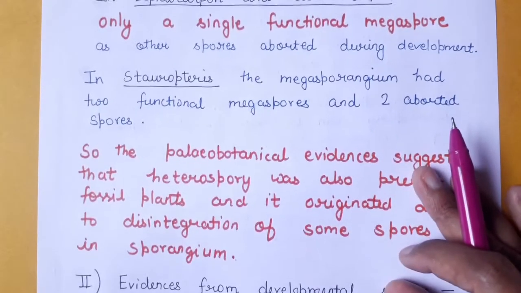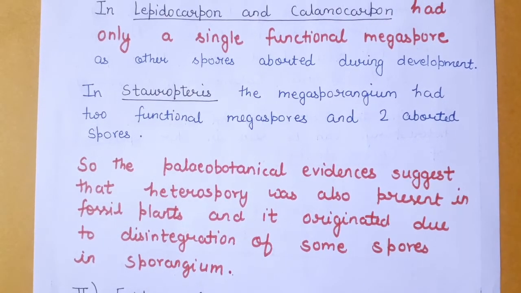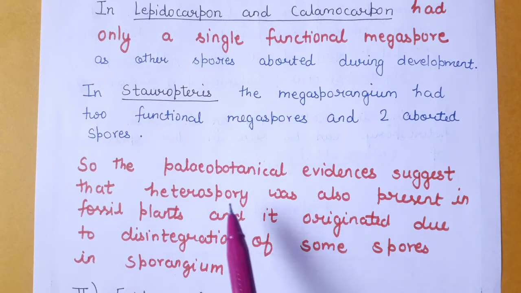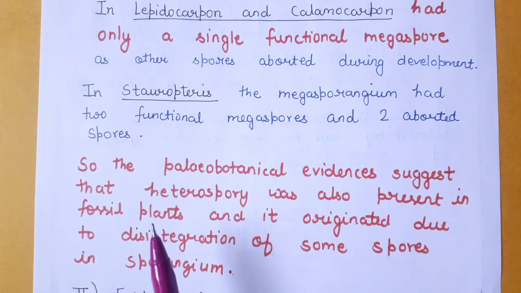So, what is the conclusion of these studies? The paleobotanical evidences suggest that heterospory was also present in the fossil plants and it originated due to disintegration of some spores in the sporangium.